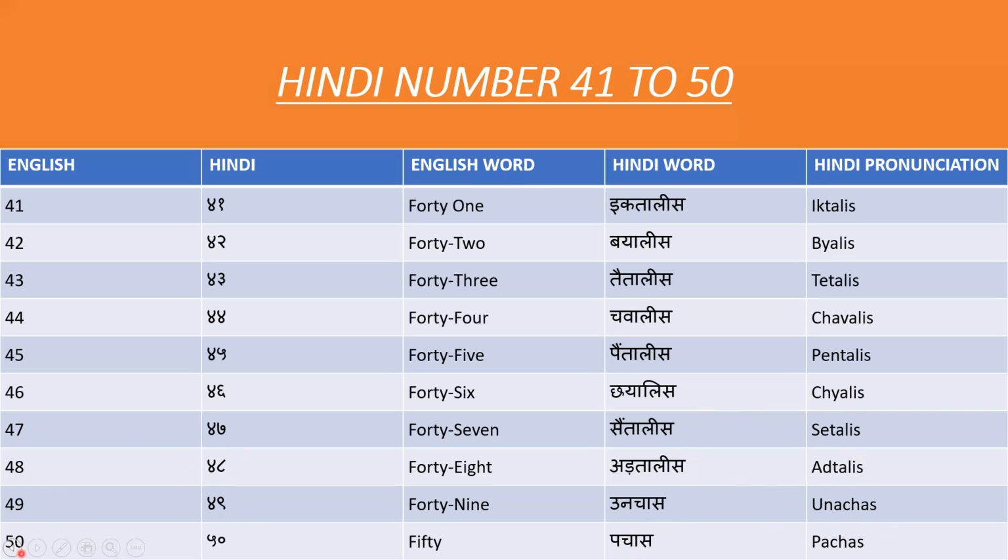For 50, what we say in Hindi? Pachaas. And see here, it is also related. If it is 49 and the next one is 50, the last two letters match. 49, 50. Understood what I told in the last slide?